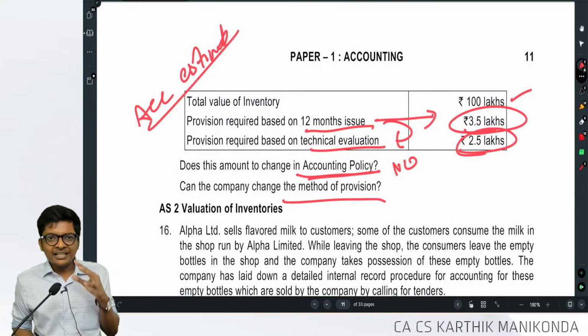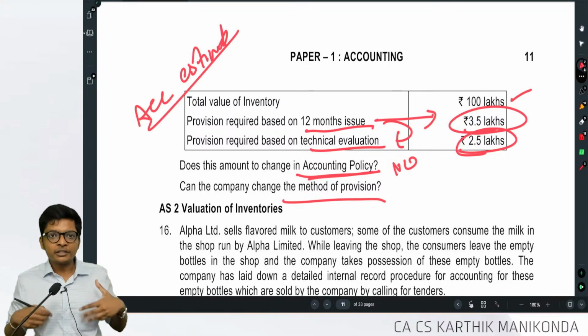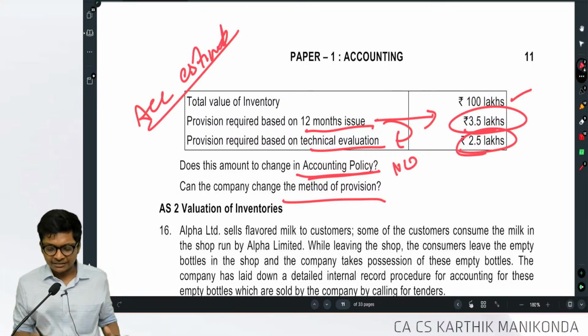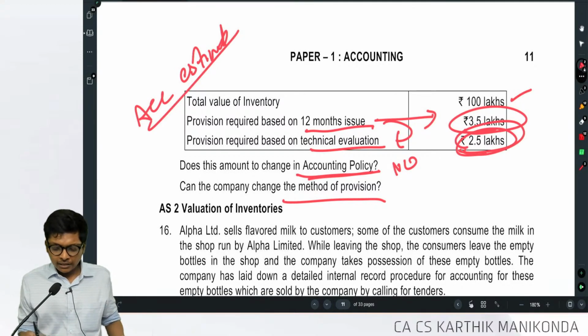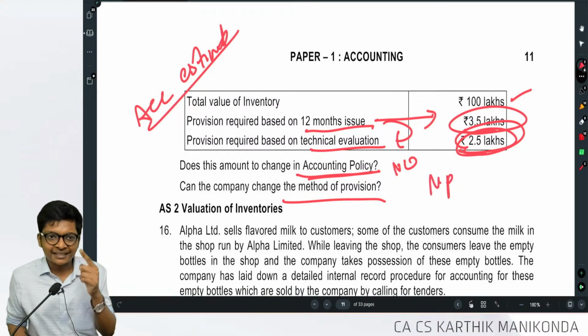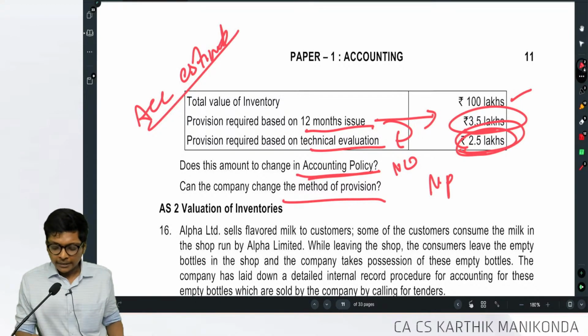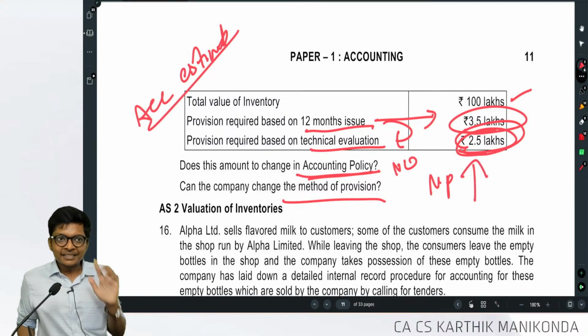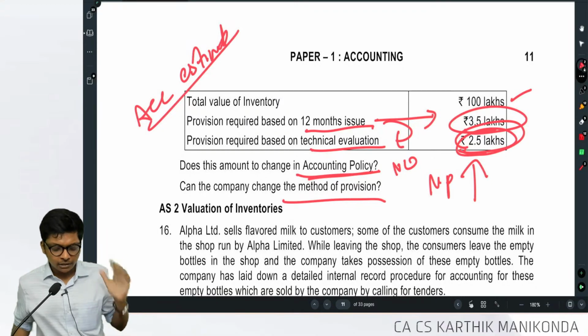Yes. Provision is an estimate which will change based on facts and circumstances. Make the change, whatever is the difference. Earlier, provision was 3.5. Now provision is 2.5. Because of this, will net profit increase or decrease? Net profit will increase. This impact you have to disclose in the financial statements. That's it. We're done with the question.